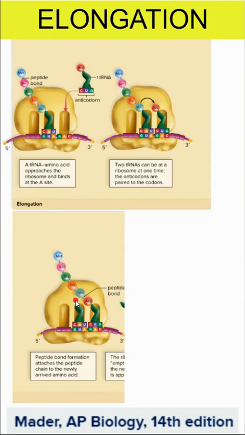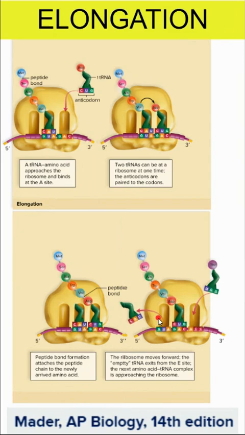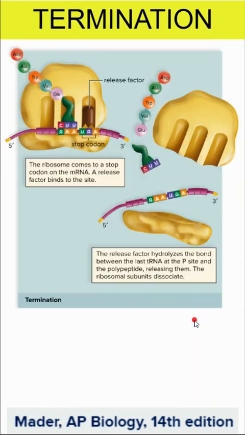This transfer RNA that no longer has the amino acid connected to it will get pushed to the exit site and it will get released. And that peptide will be at the peptide spot, and then the new amino acid transfer RNA can land.